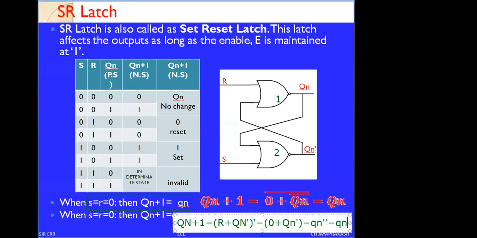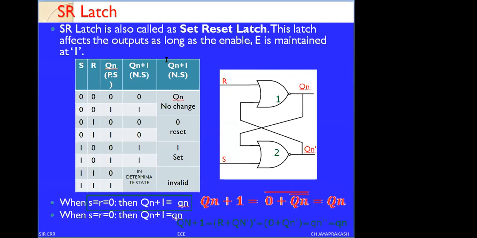Therefore, we can write the entire equation here in the functional table. If you observe, we have written the statement as when S equals 0 and R equals 0, there is no change in the next state. Therefore, Q of n plus 1 equals Qn. Okay. Similarly, you can verify all the equations.